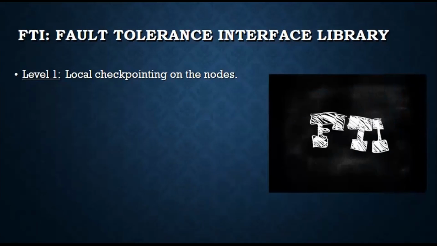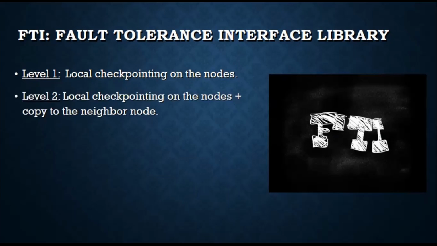Fault Tolerance Interface is an application-level checkpointing library which allows users to protect selected datasets using the checkpoint and restart method. There are different checkpoint levels. Level 1 is for local checkpointing on nodes, and it's fast and efficient against soft and transient errors. Next, Level 2 uses a copy to the neighbor node in addition to Level 1, and it can tolerate any single node crash in the system.